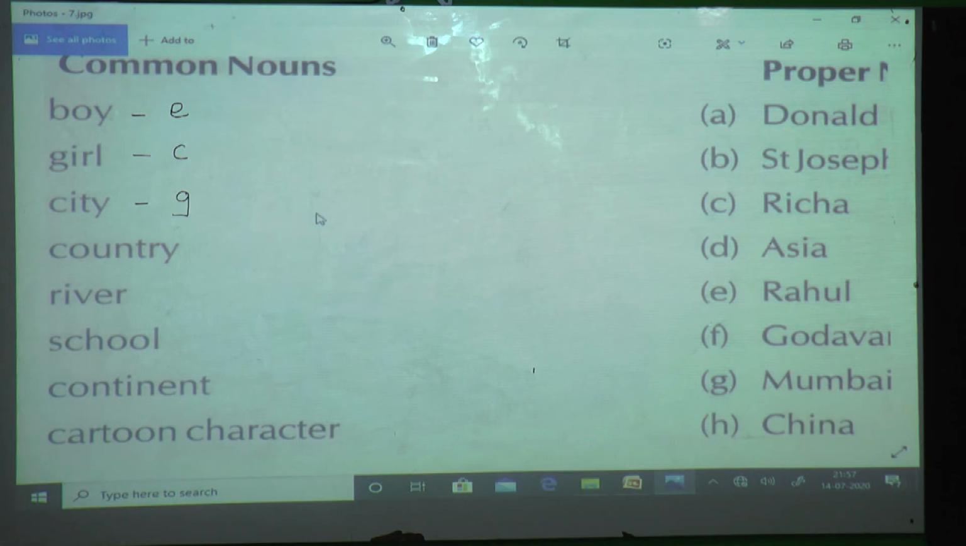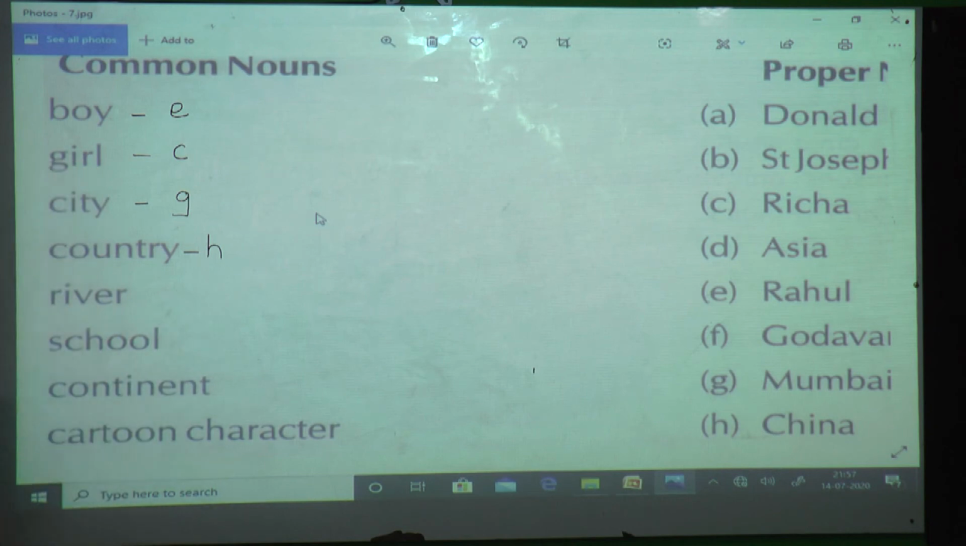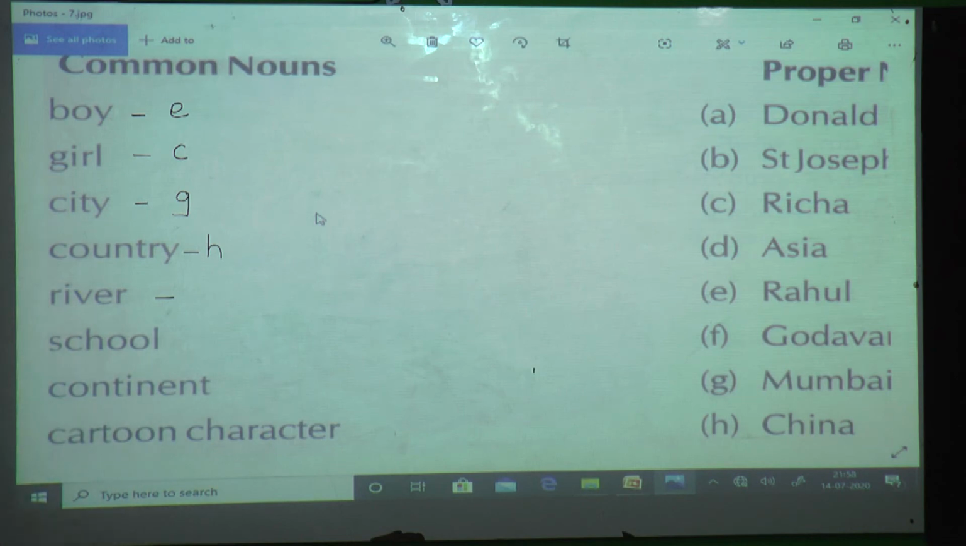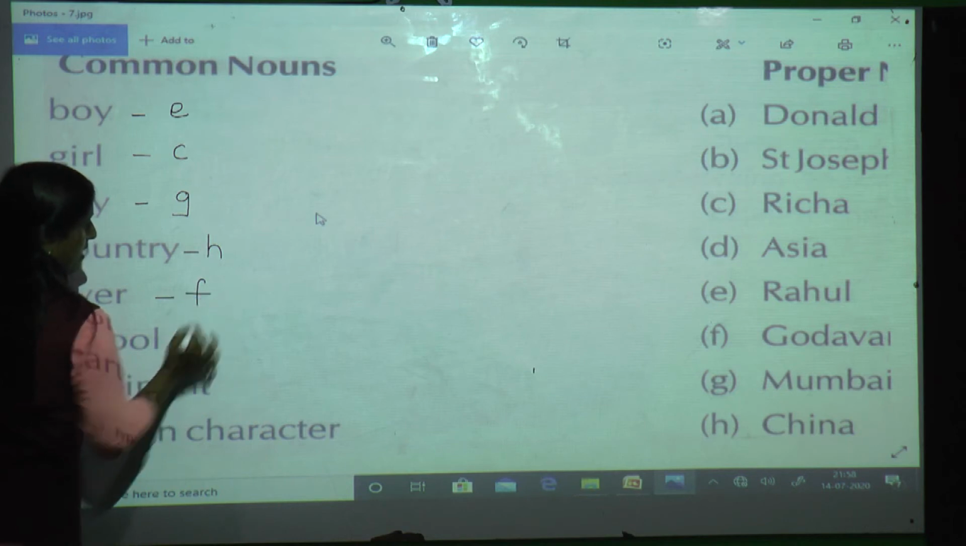Now next, see students, you have to solve along with me. Only write whatever I am giving, afterwards you match it. So next is country. So which country name is given in the proper noun column? China. H. Next, river. Which river is given in proper noun column? Yes, that is Godavari. That is F1. So I am going to write here F.